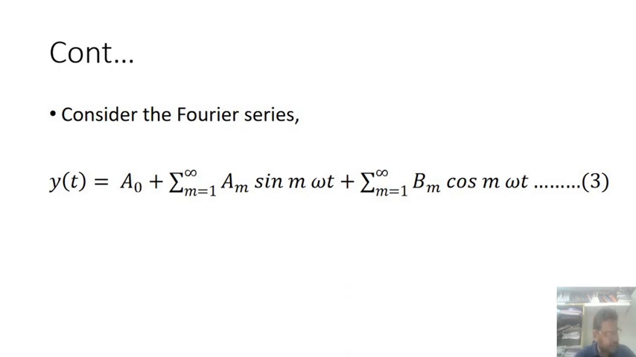Next is the consideration of the Fourier series in a sawtooth wave. Here we can explain the equation in this order: y of t is equal to a naught, that is a constant, plus the sum from m equal to 1 to infinity of am sin m omega t plus the sum from m equal to 1 to infinity of bm cos m omega t.